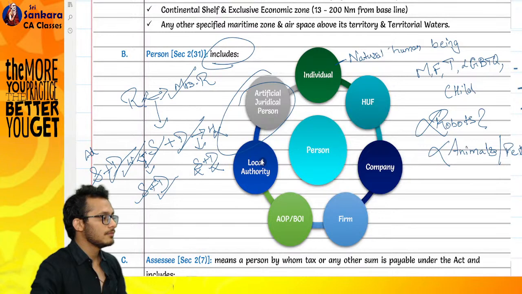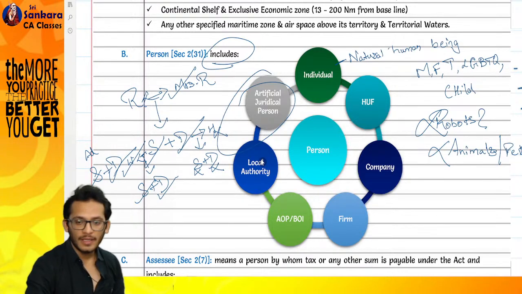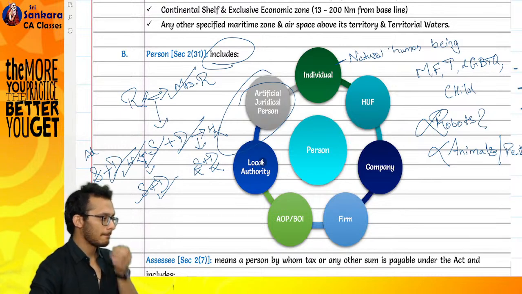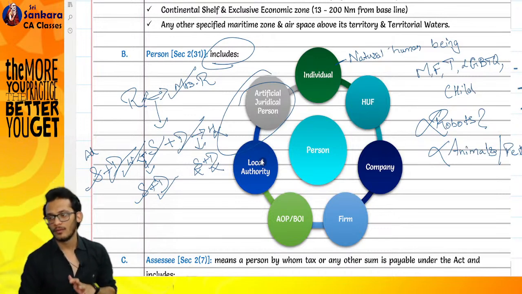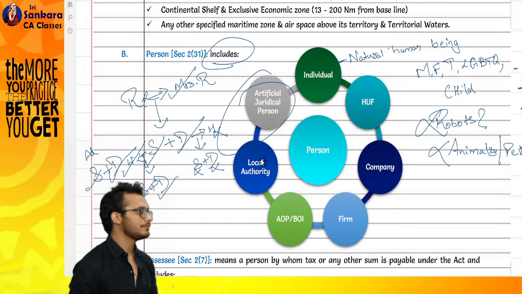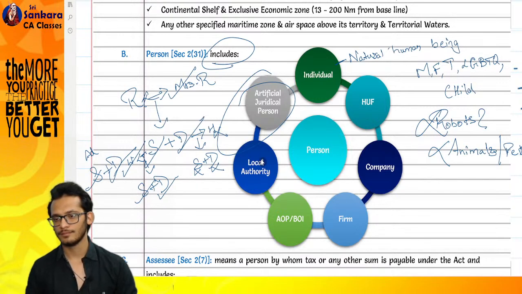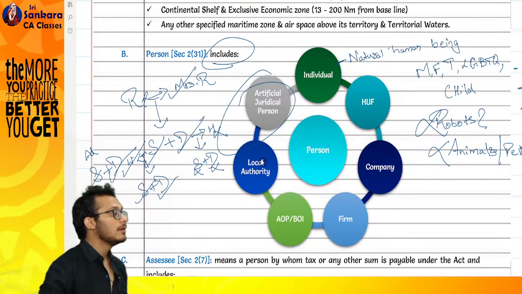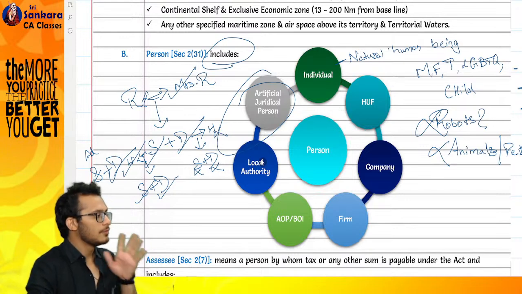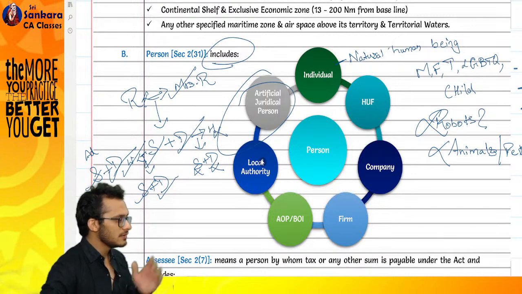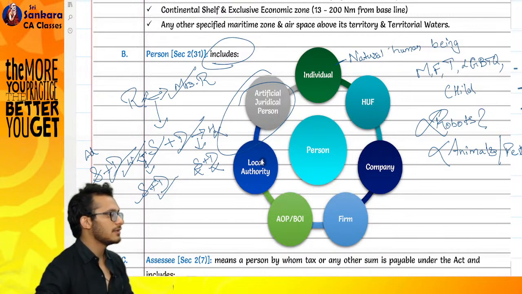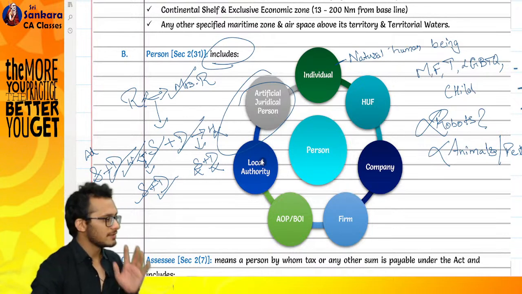AOP full form? Association of persons. BOI full form? Body of individuals. Tell me, what are the meanings? If it's a group of 2 or more persons coming together, then it is called an association of persons. If it's 2 or more individuals coming together, it is called a body of individuals. It's as simple as that.